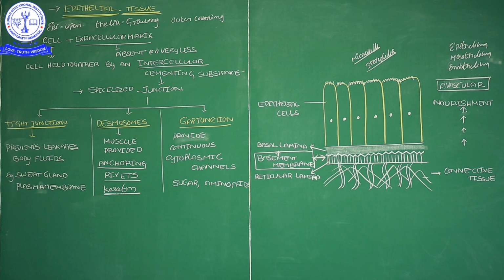Now I forgot to say this one. Some of the epithelial tissues on the surface area have ridge-like structures or finger-like projections. In the small intestine, what is there? Microvilli are there, correct? Sometimes they have cilia-like structures, that we call stereocilia. The fallopian tube has these stereocilia.